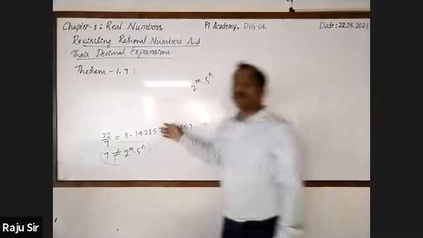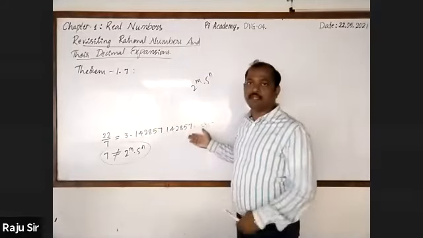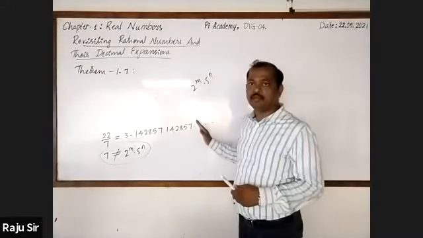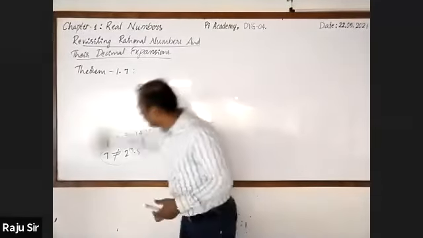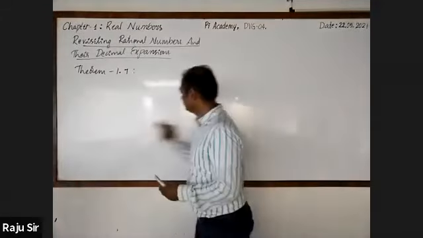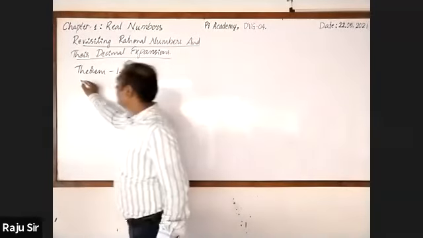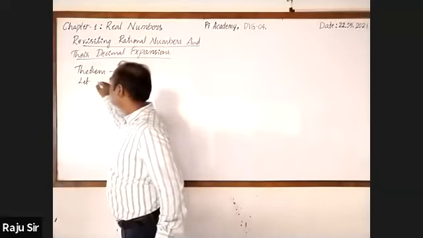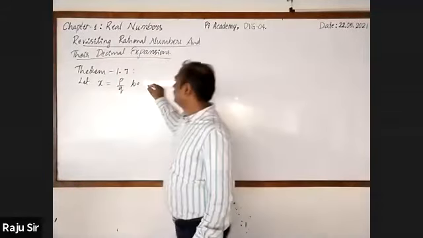Then the decimal expansion of the number is non-terminating recurring. Followed? Please go on writing theorem 1.7. Let x equal to p by q be a rational number.